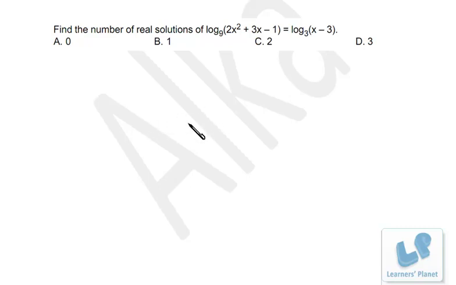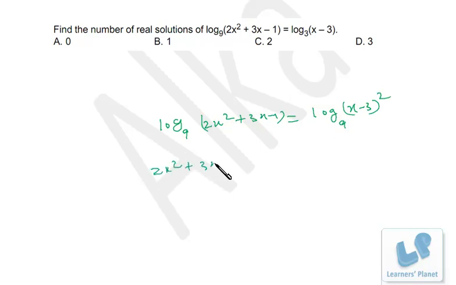So what we'll do, it's log 9 of 2x square plus 3x minus 1 is equal to log 9 of x minus 3 whole square, right? Now both the sides' bases are the same, so now we can take antilog. So that's 2x square plus 3x minus 1 is equal to x square minus 6x plus 9.